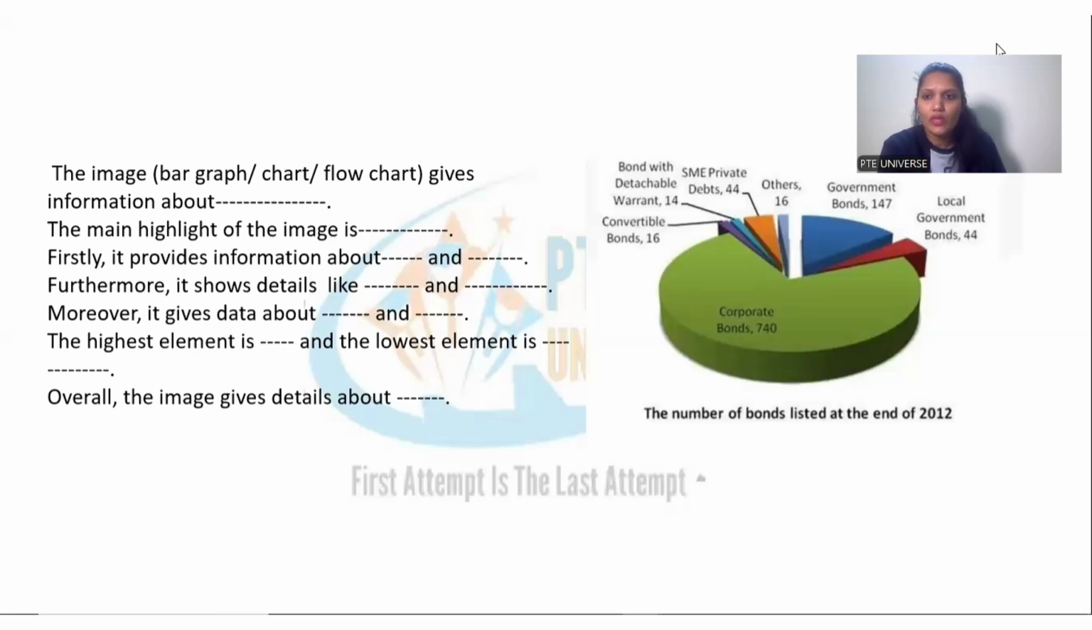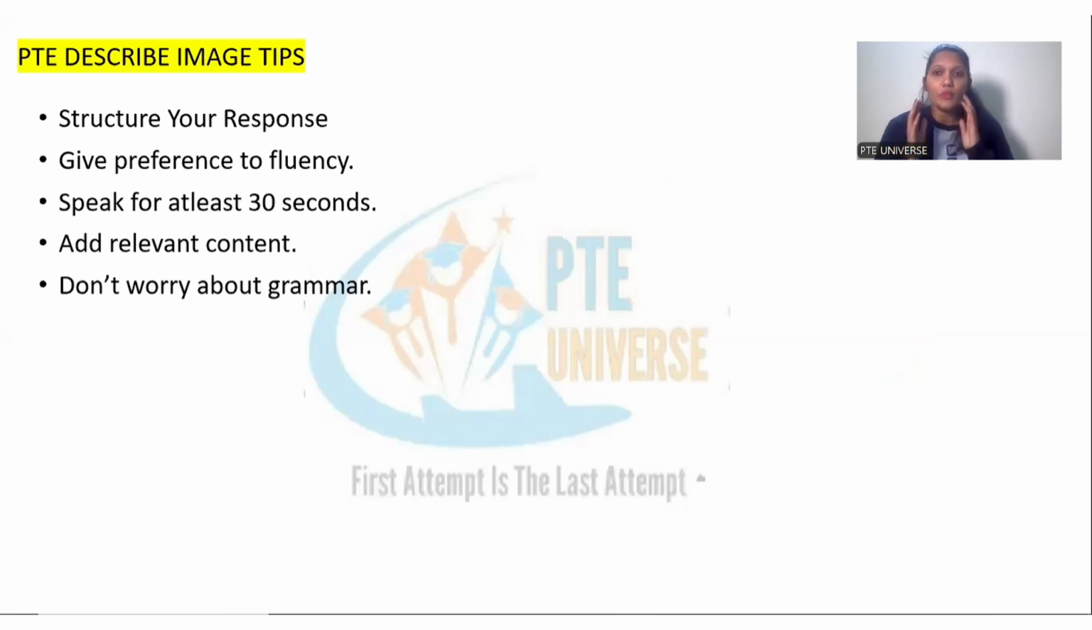So see, like this, you can talk about an image. Guys, after the changes in PT, you have to make sure that you give preference to fluency while adding relevant content. There are so many people who are not adding relevant content, and that's why they're scoring low in extended speaking. When you're speaking, you do not need to worry about grammar because grammar has got 0 marks in this task. And try to make sure you speak for at least 30 seconds.